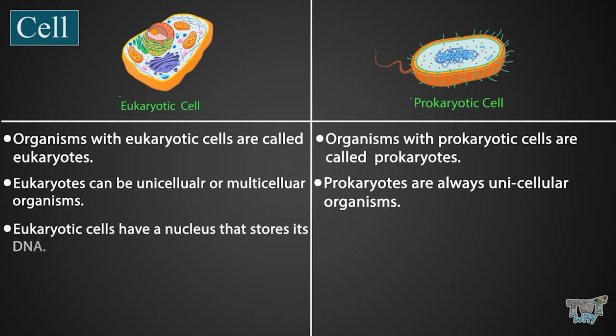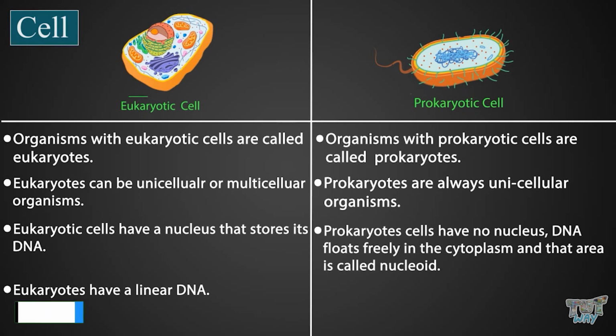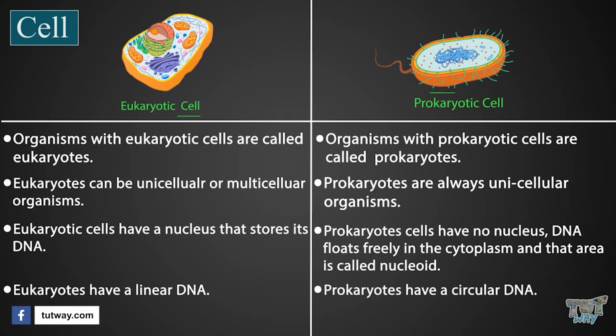Eukaryotic cells have a nucleus that stores its DNA. Eukaryotes have a linear DNA. Prokaryotic cells have no nucleus. DNA floats freely in the cytoplasm, and that area is called a nucleoid. So, eukaryotes have a nucleus and prokaryotes have no nucleus. And prokaryotes have a circular DNA, whereas eukaryotes have a linear DNA.